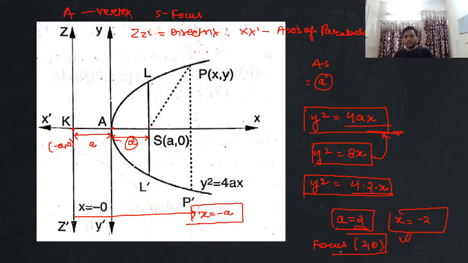Now if I talk about the other things, what other things can we have, guys? So basically this is how we found this out. If I ask you what will be the vertex, vertex will remain the same, guys. Vertex is your origin here, so that will be 0, 0. Okay, so that is how basically we can find out the focal coordinates and all these things. Now if I give you another example over here,